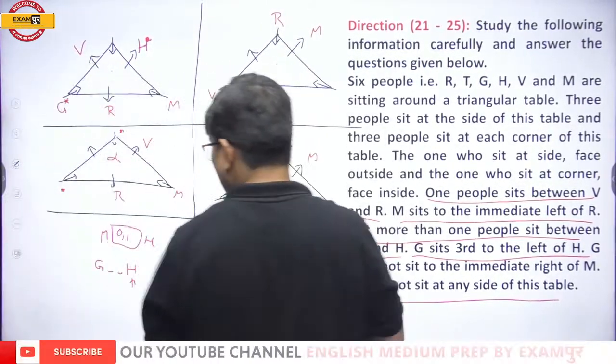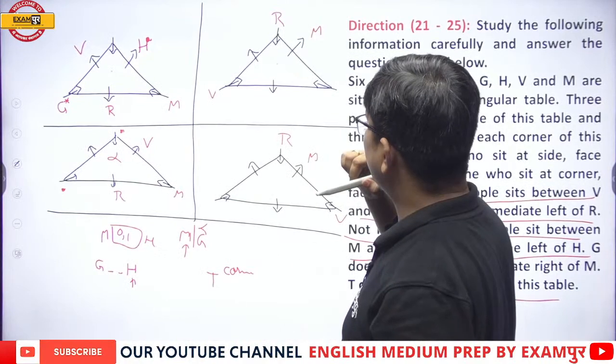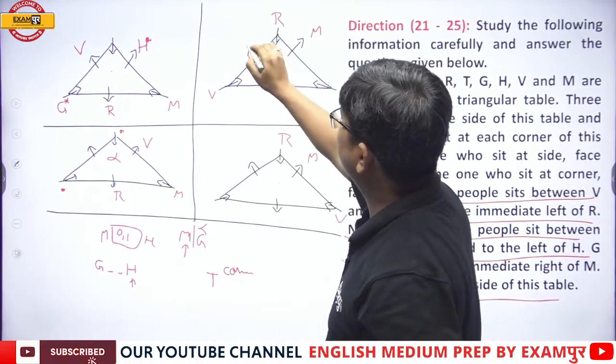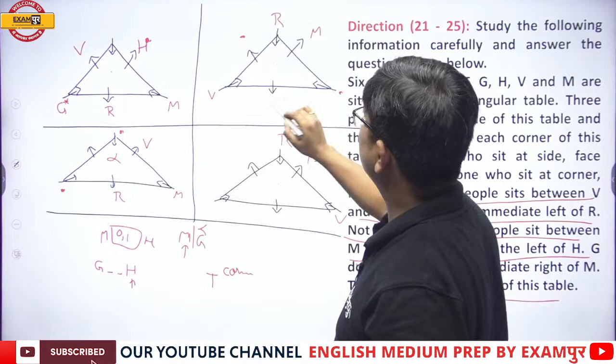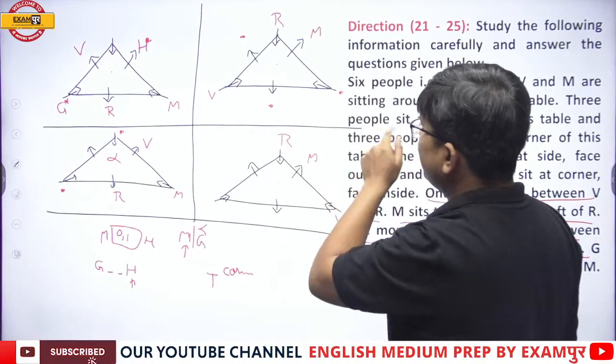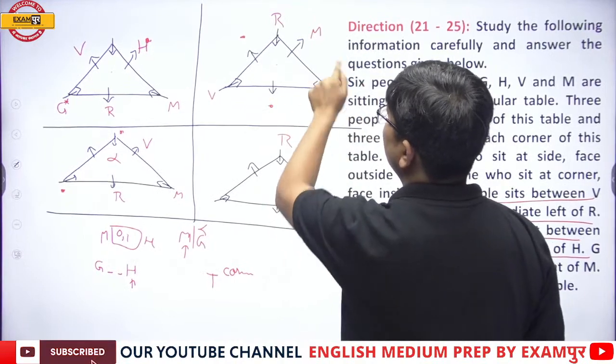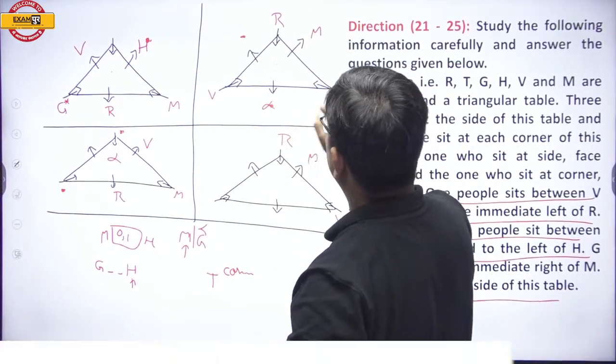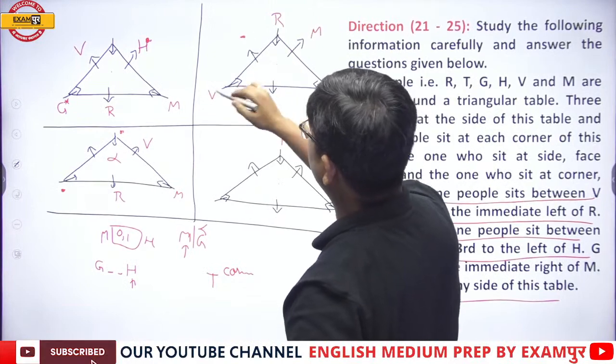Here, 0 or 1 person between M and H. So H can be here, H can be here, H can be here. Not other than this. H's third left is G. H over here, 1, 2 and third left G is not possible. So H over here, 1, 2 and third left G; H over here, 1, 2 and third left G.